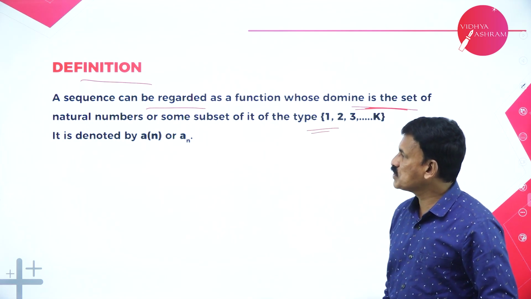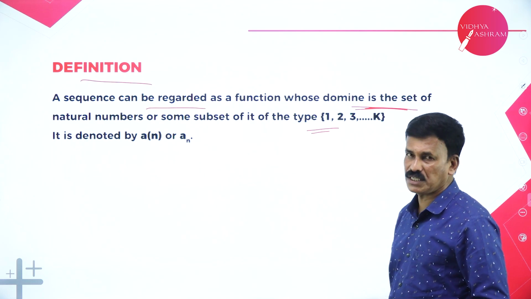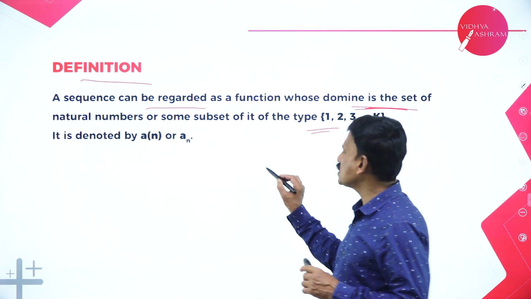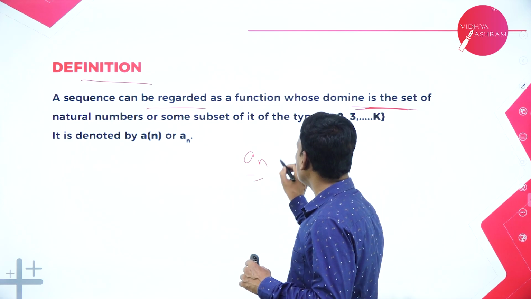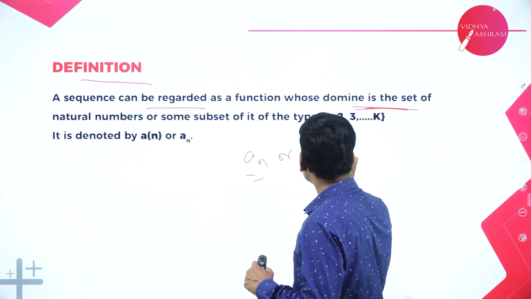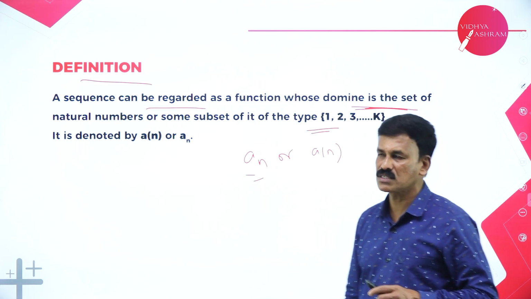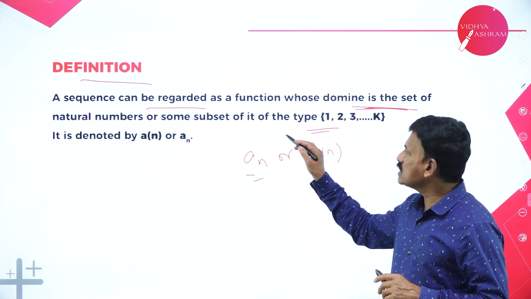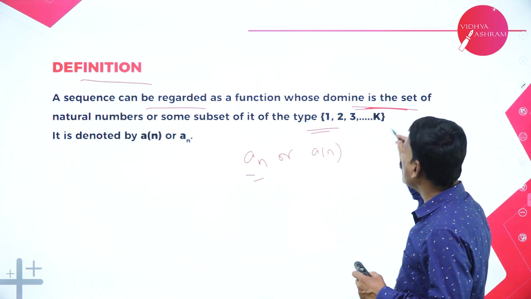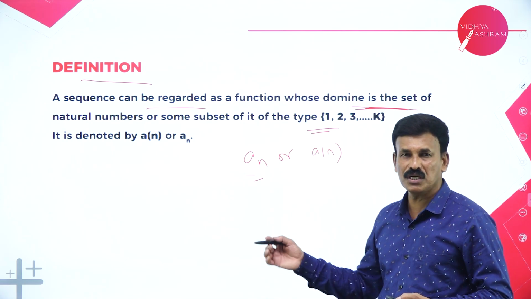So it is denoted as a of n, or a_n. Sometimes it is also denoted as a of n, the sequence. A sequence is recorded as a function whose domain is the set of all natural numbers.